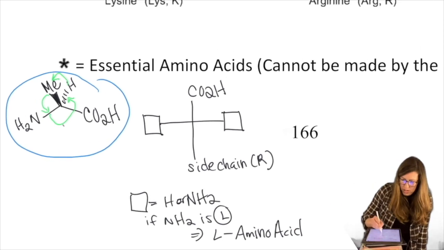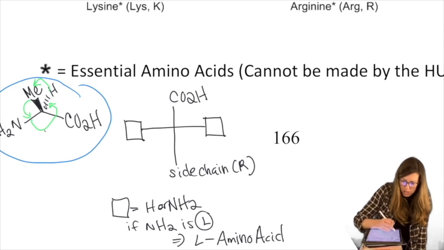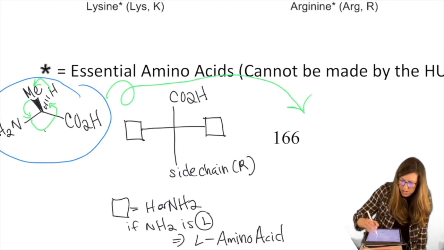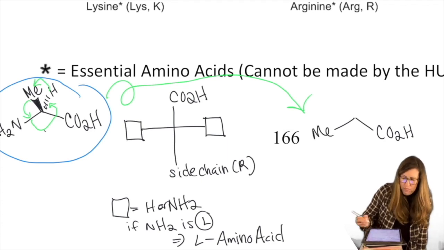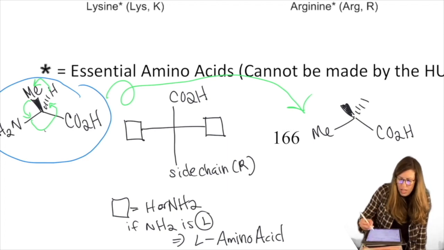So let's show this transformation, or rotation rather. It's a new conformer, CO2H. If you did it right, you have the side chain right there, methyl. And then fill in your dashes and wedges. So H came forward, NH2 went back.